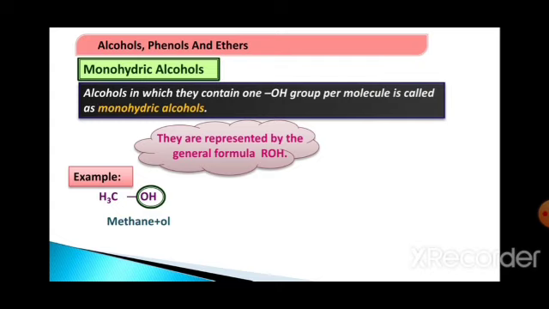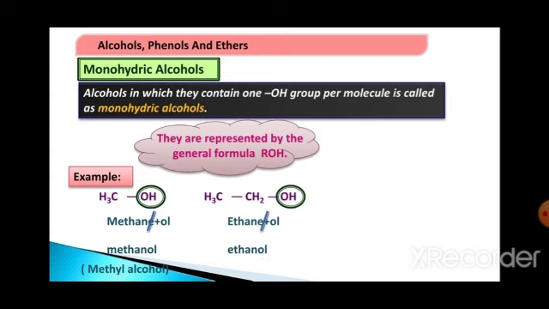When you remove the E, because two vowels are continuous, it will become methanol, or the common name is methyl alcohol. Similarly, the next compound CH3CH2OH, ethane plus ol, because the OH functional group is present here. And again we have to remove the E and we get ethanol. The common name is ethyl alcohol.